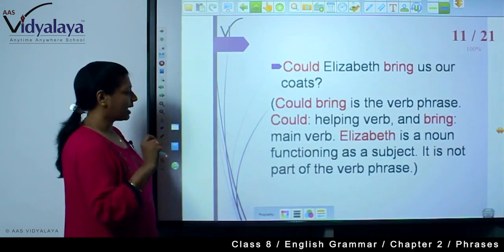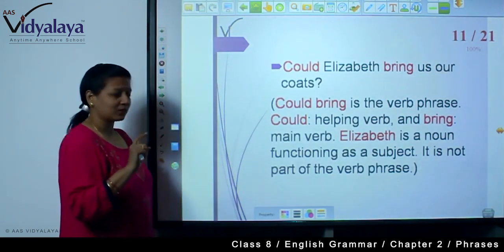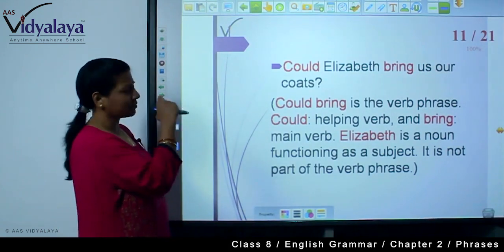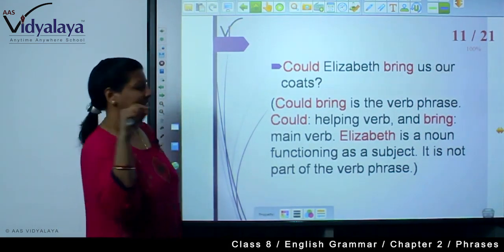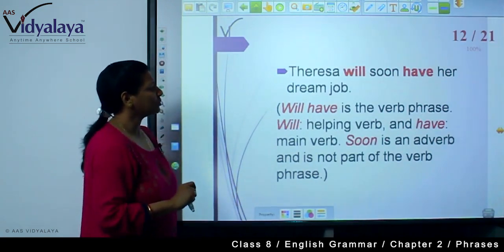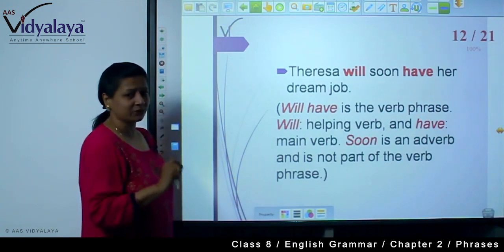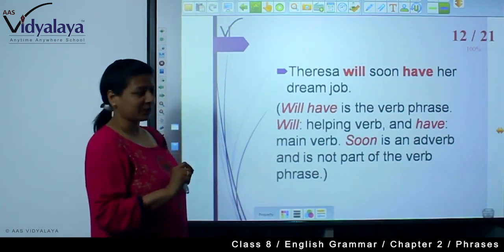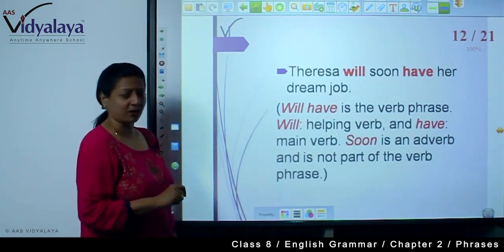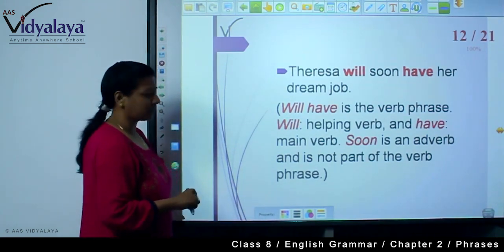Elizabeth is a noun functioning as a subject and this is not part of the verb phrase. It is just that we have extended this. Teresa will soon have her dream job. So will have is the verb phrase, will is the helping verb and have is the main verb. Soon is an adverb and this is again not part of the verb phrase.